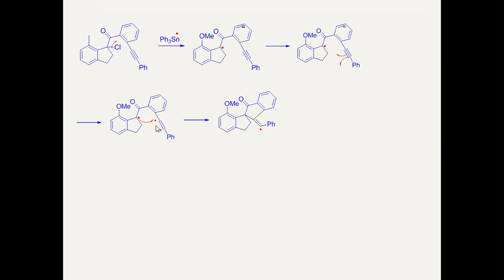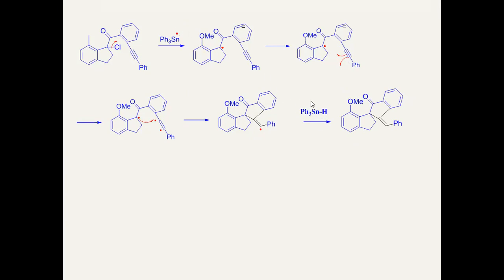Generation of two radicals you can observe here. One of the radicals, which is near to this, undergoes bond formation. A 5-member ring will form, and this radical will remain outside the ring with the exocyclic double bond. Now, what is the next step? The next molecule of triphenyl tin hydride appears. This radical abstracts this hydrogen, resulting in the final product and the triphenyl tin radical.